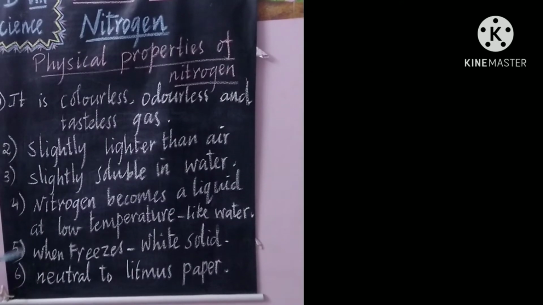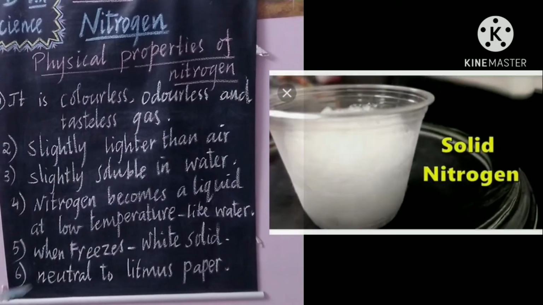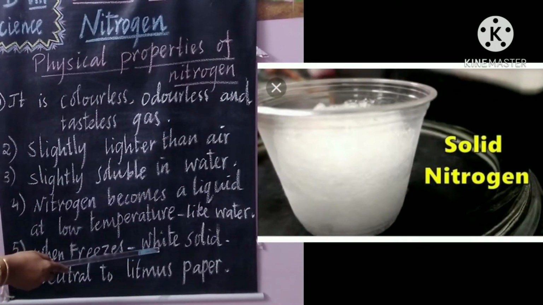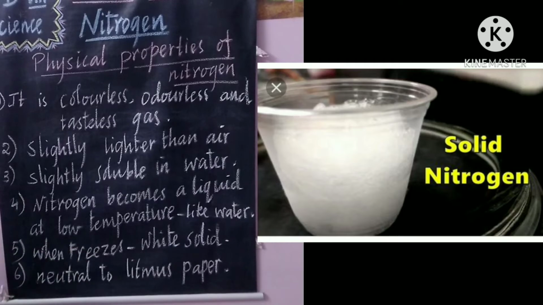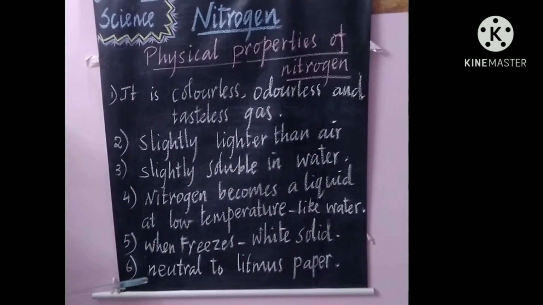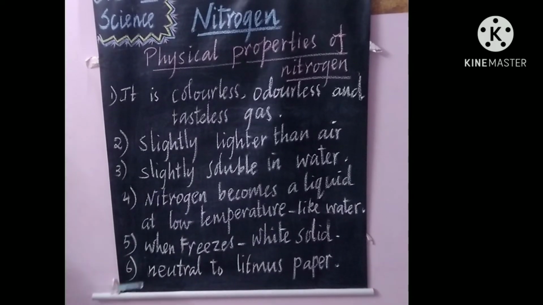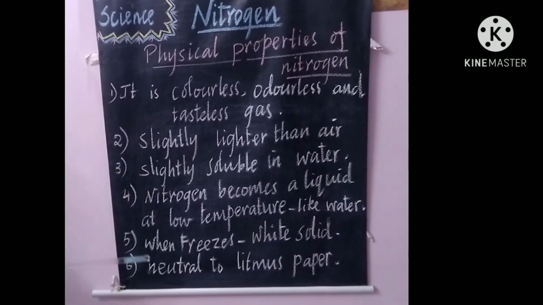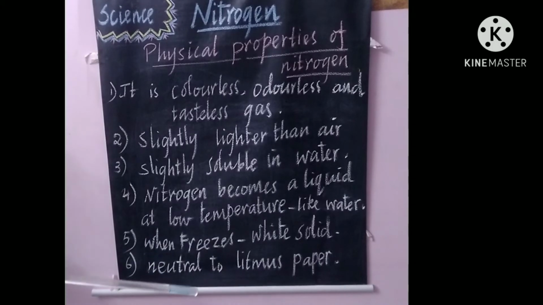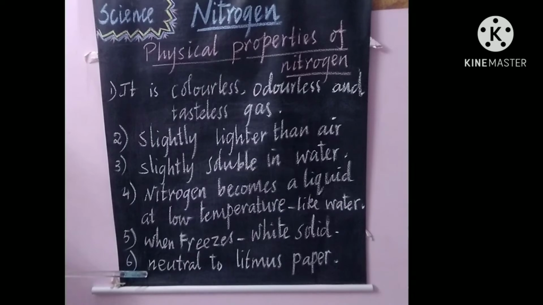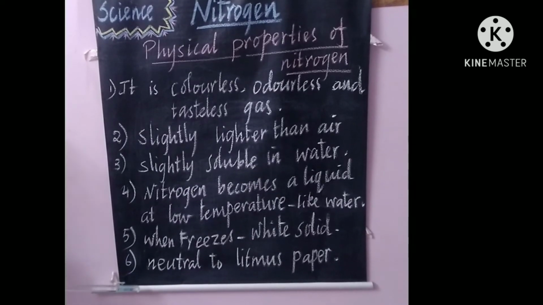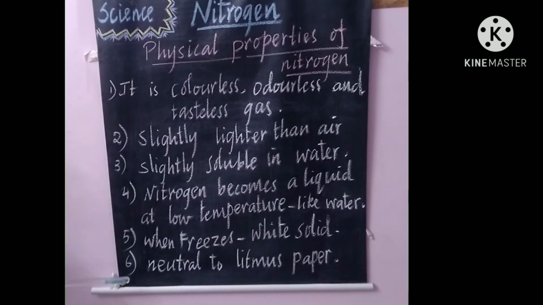And the fifth property, when it freezes, it becomes a white solid. The last one, it is neutral to litmus paper. What does this mean? It does not convert blue to red or red to blue litmus. So it is neutral to litmus paper. It is neither acidic nor basic.